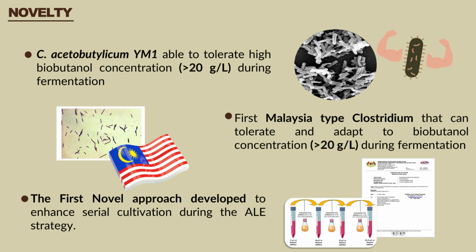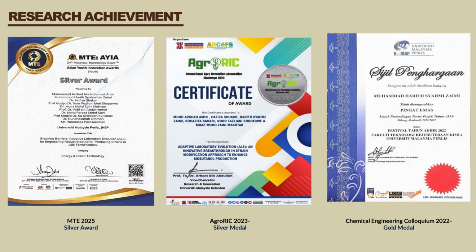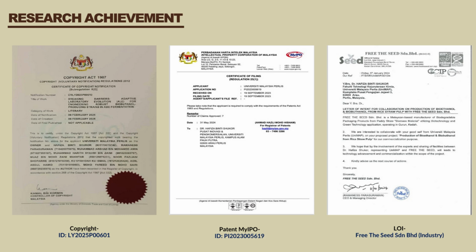We also have our own method, patented and copyrighted under MyIPO. Furthermore, our research achievements include winning a silver medal at the Malaysia Technology Expo 2025. Additionally, we were awarded a silver medal at AgroRoic 2023 and a gold medal at the Chemical Engineering Colloquium, recognizing the impact and innovation of our work. We have also secured a patent and copyright for our research study and established collaborations with industry partners, further strengthening the commercialization potential of our work.